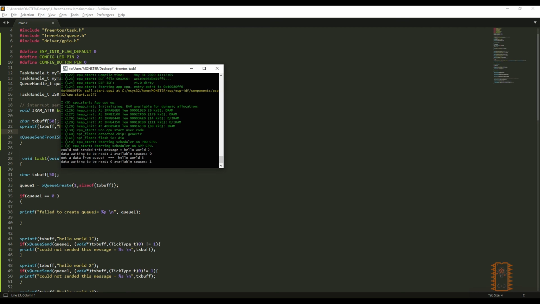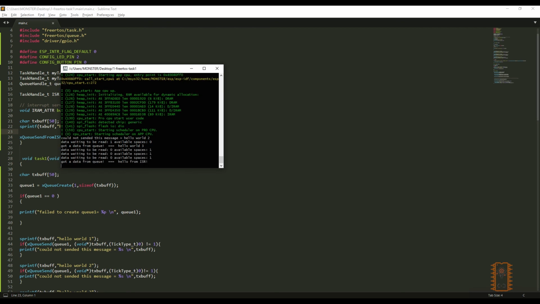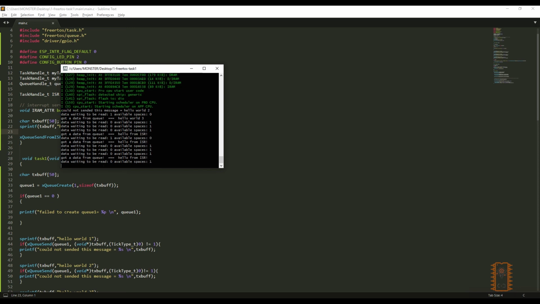You see, all data are sent from task 1. When I press the interrupt button, it sends hello from ISR message. We can use it as much as we want. And this is how it works with interrupt service routine. These functions are the most common and will help you in many situations. To sum up, Q API will help us to send data from anywhere, then check and get it from the other part.